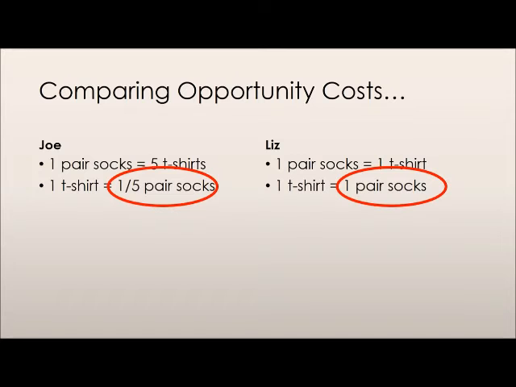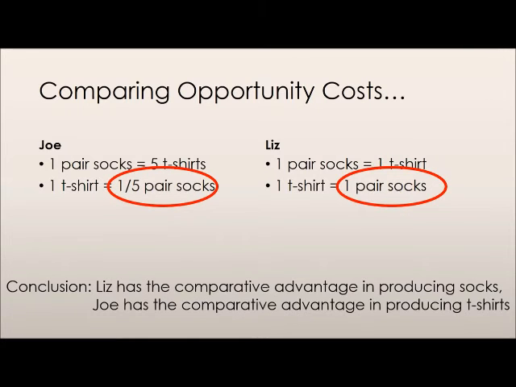On the other hand, it costs Joe a fifth of a pair of socks to produce 1 t-shirt, while it costs Liz a full pair of socks to produce a single t-shirt. Thus, since Joe's opportunity cost of producing a t-shirt is lower than Liz's, we can say that Joe has the comparative advantage in producing t-shirts.